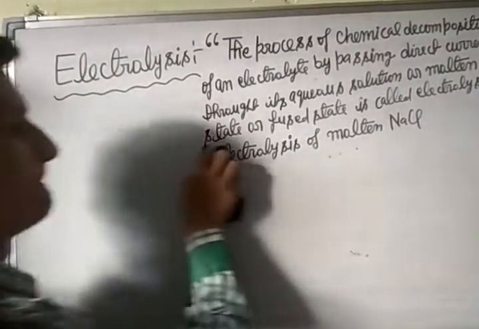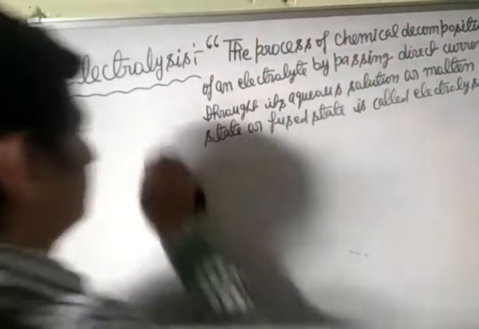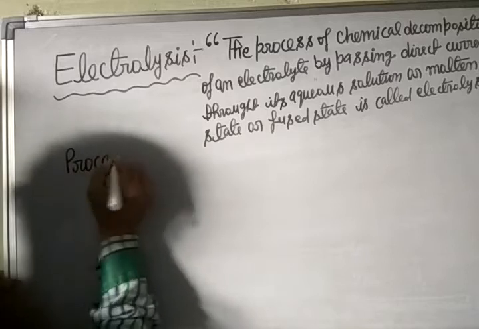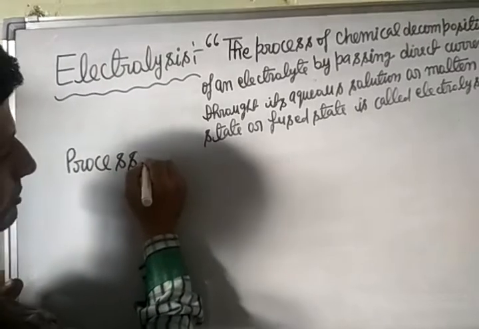Next topic is process. What is the process of electrolysis?